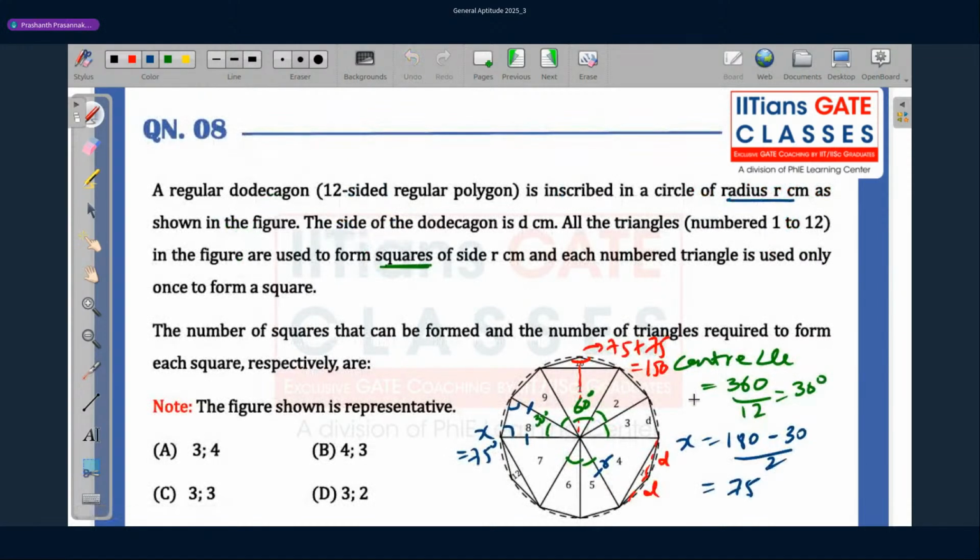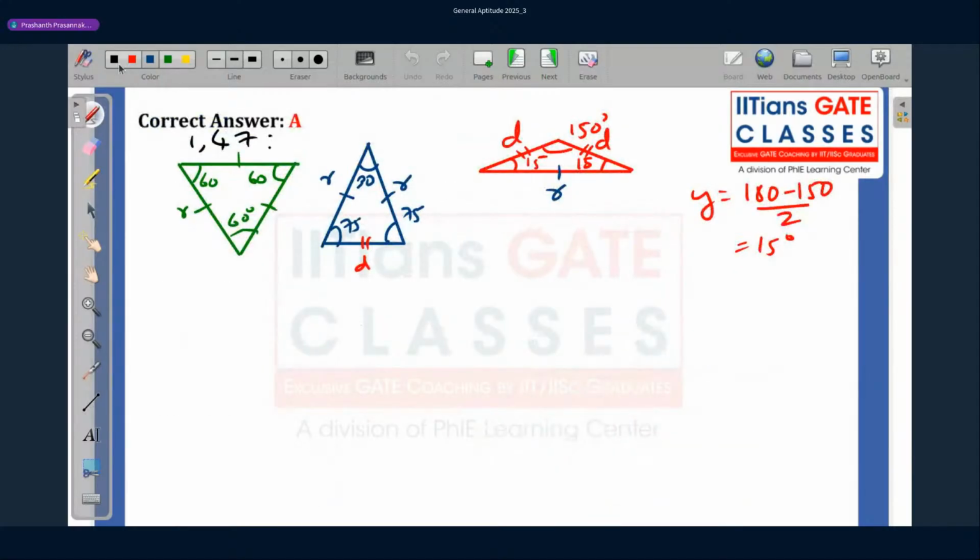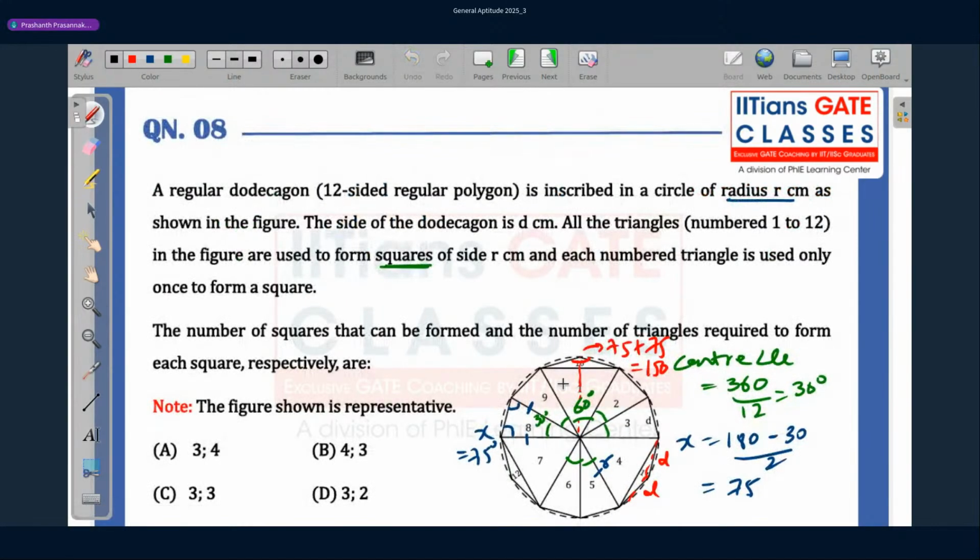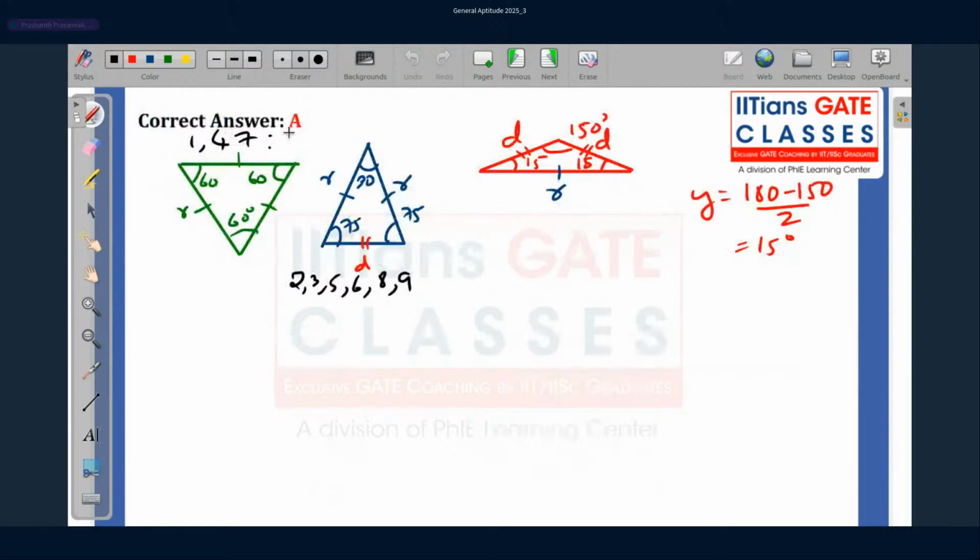Let me assign the labels also. There's 2, 3, 5, 6, 8, and 9. And over here it was 10, 11, and 12. And 11 and 12 were the obtuse angle triangles. And now we have all the details regarding all the triangles, all the side lengths and all the angles.